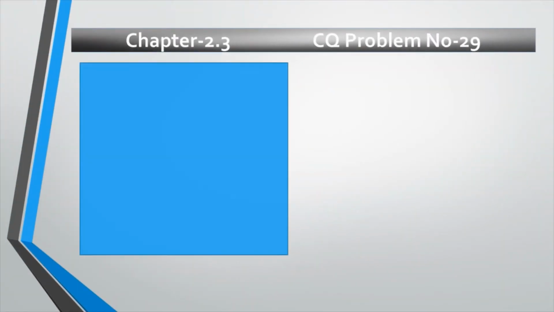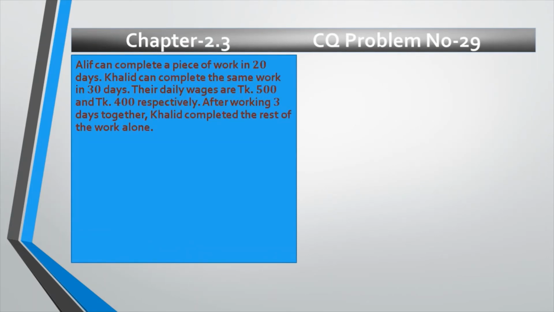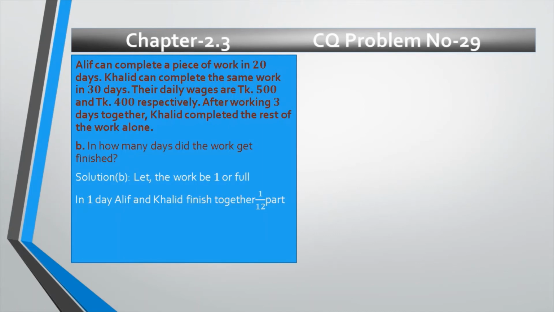So my dear students, now we will solve question number B, and this is the STEM, my dear students. You can see again, and the question number B is, in how many days did the work get finished? So let us see the solution, my dear. Solution number B. In 1 day, Alif and Khalid finish together 1 divided by 12 part.